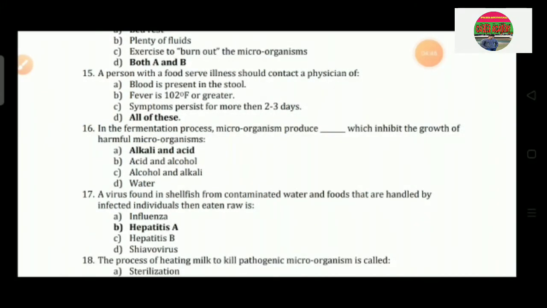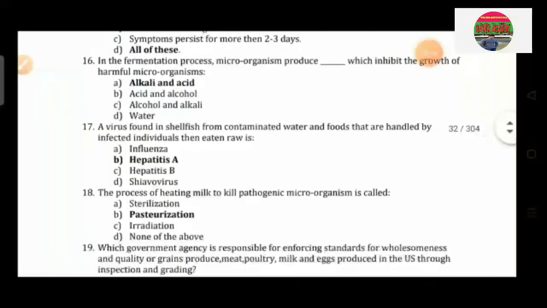Question number 15: A person with a foodborne illness should contact a physician if option A blood is present in the stool, option B fever is 102 degrees Fahrenheit or greater, option C symptoms persist for more than 2 or 3 days, and option D all of these. So the correct answer is option D, all of these.